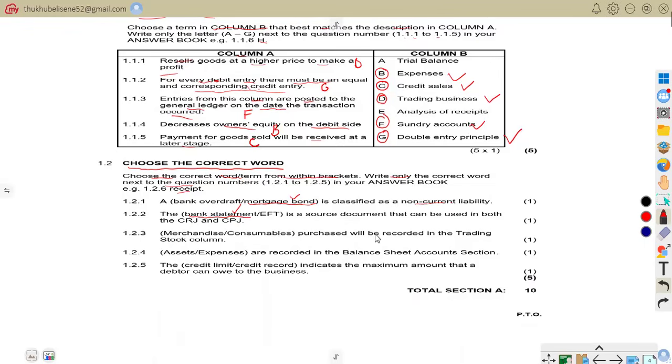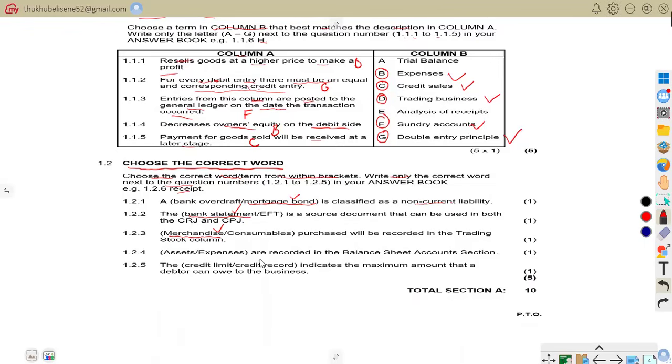Dash purchase will be recorded in the trading stock column. So we are given merchandise as well as consumables. The correct term there is merchandise. Merchandise means goods bought for resale, for example, a grocery shop buying cold drinks to sell to customers. So the correct term is: the merchandise purchased will be recorded in the trading stock column.